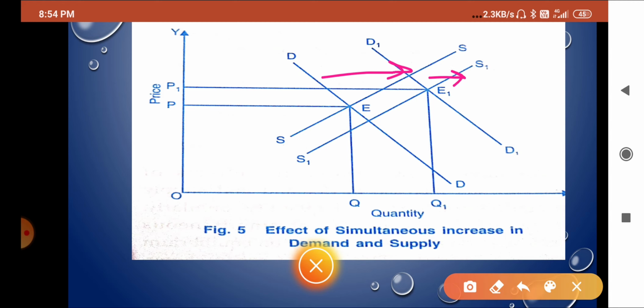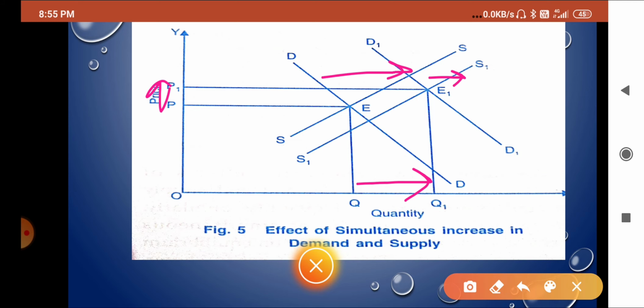So what will happen in that case? Demand is more, supply is less. So we know well, if demand is more and supply is less, price will go up and quantity demanded will also increase. Why will it increase? Because quantity supplied is increasing. And why will price increase? Because demand is more than supply.